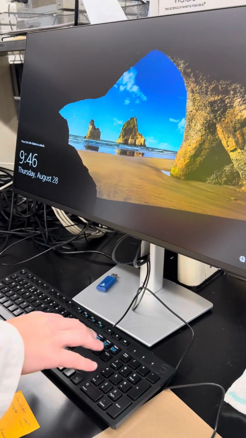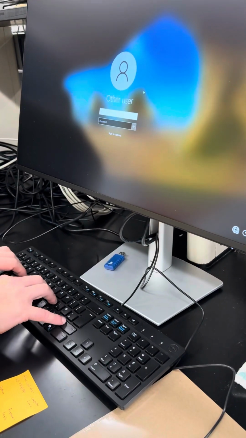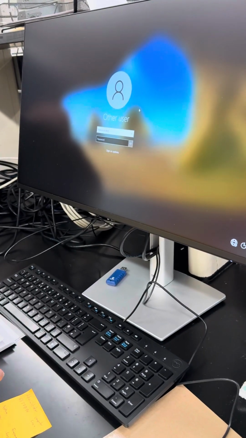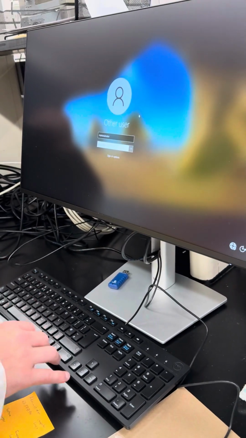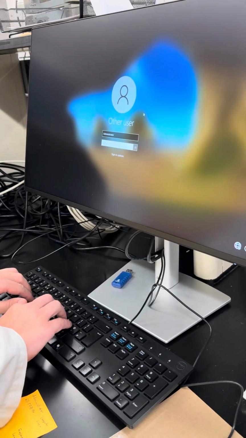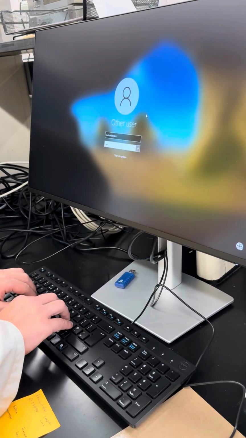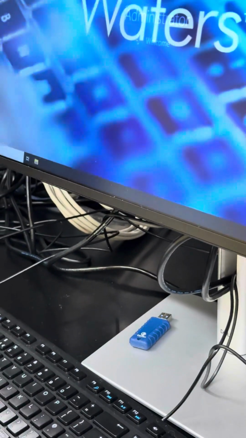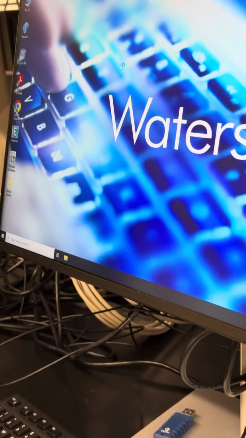Alright, so sign into the computer. Your username is administrator. And then the serial number at the top over here is going to be your password. I also have it written down right here. It is 6S37B94. There we go. That'll log you into the computer.